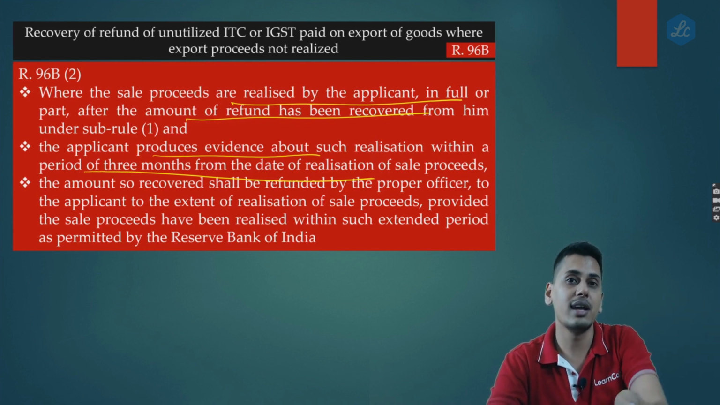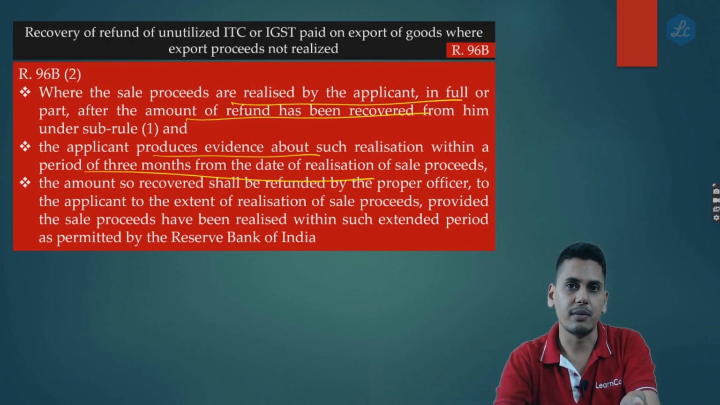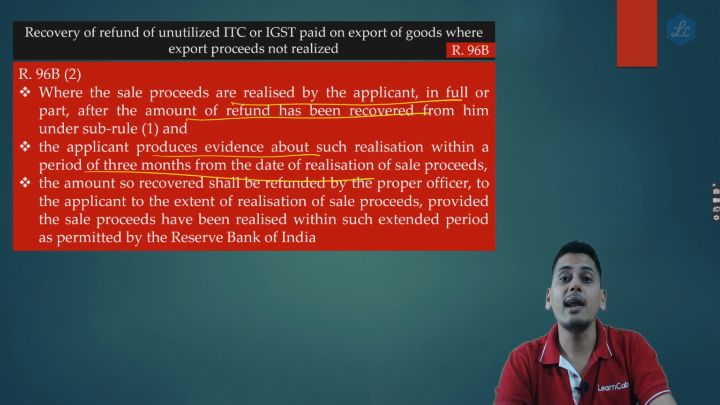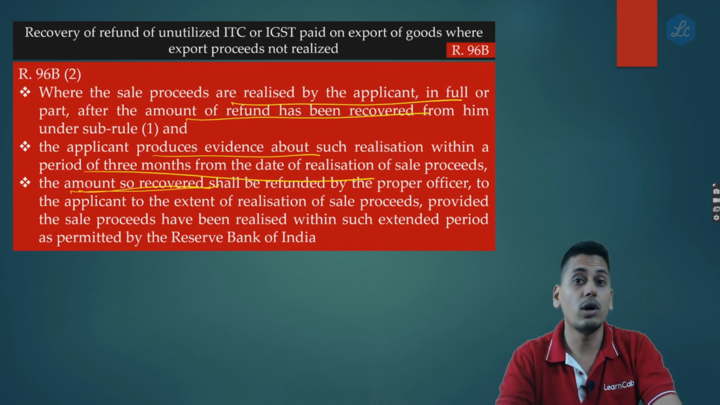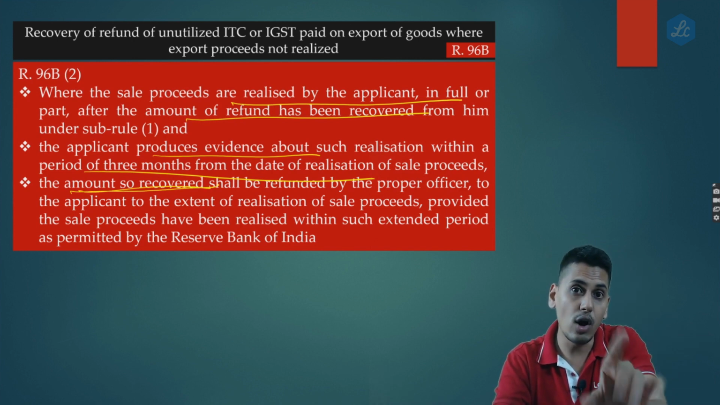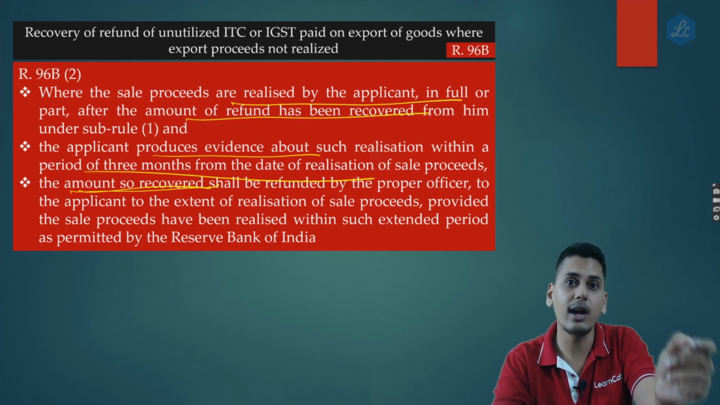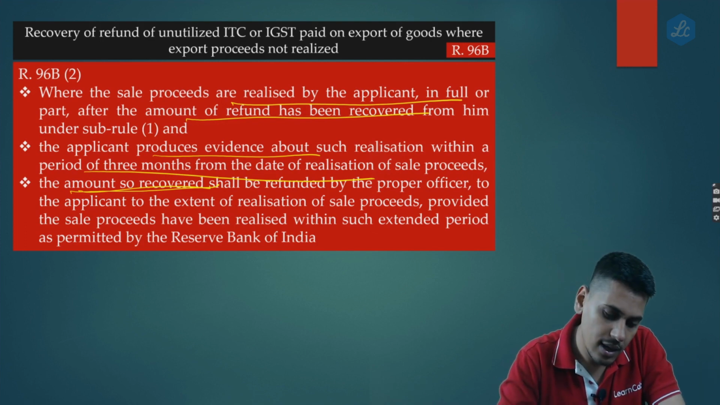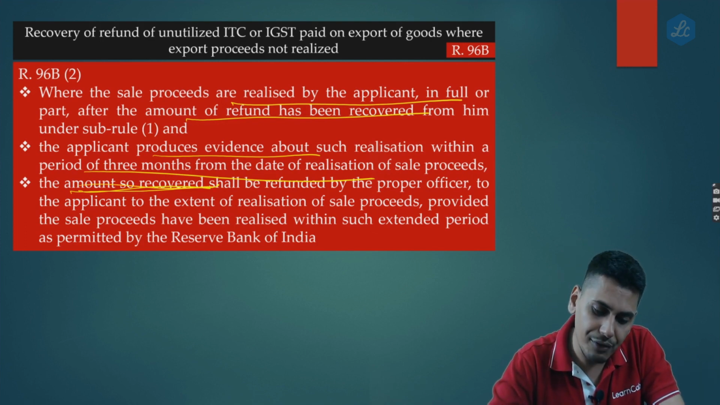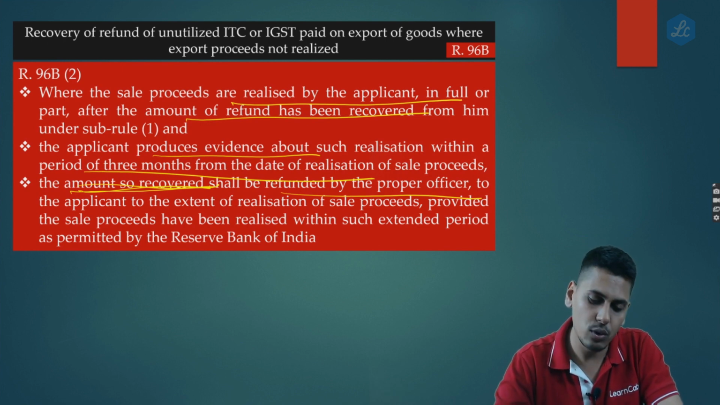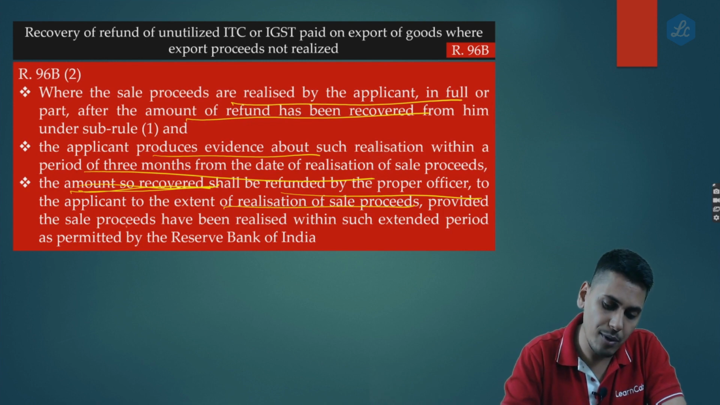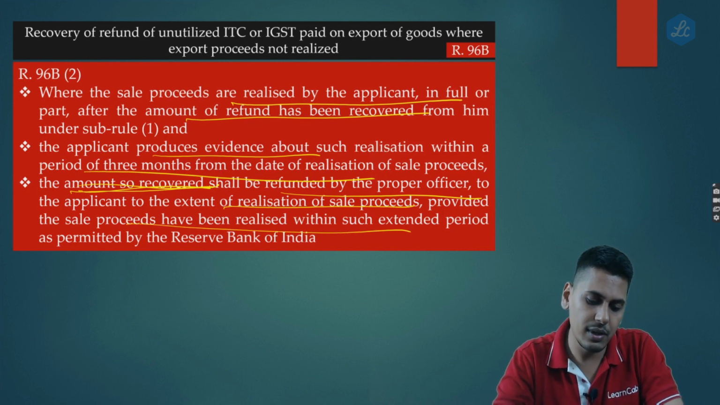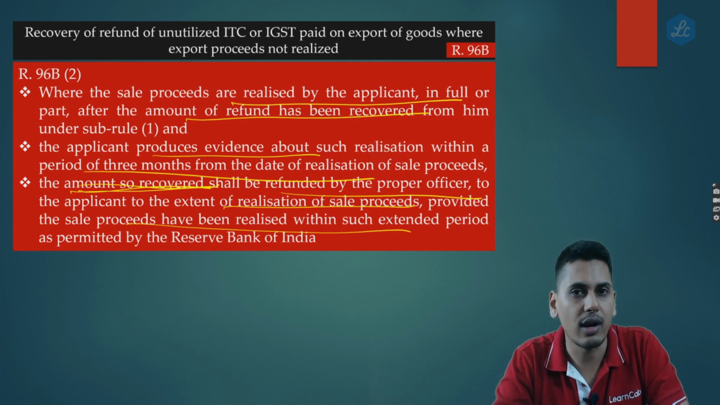So subsequently, when I am realizing it, within the 3 months period I have to go and produce the evidence to the government that I have realized the sale proceeds. Then the amount so recovered, the taxes along with interest, the refund along with interest whatever I have paid, shall be refunded by the proper officer to the applicant to the extent of realization of sale proceeds, provided the sale proceeds have been realized within such extended period as permitted by the Reserve Bank of India.